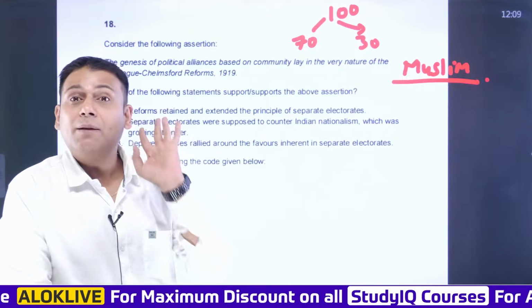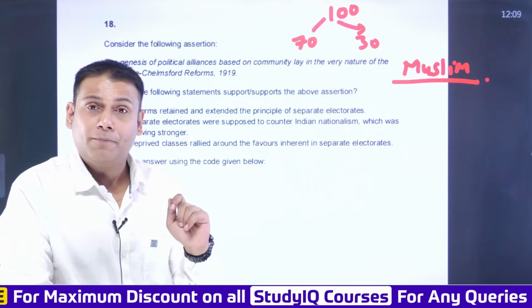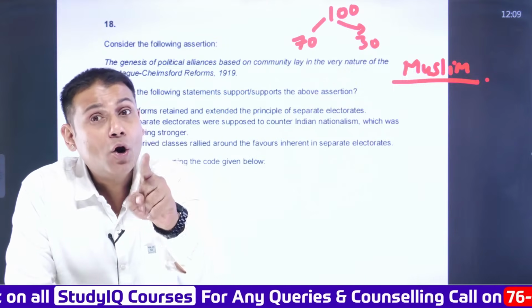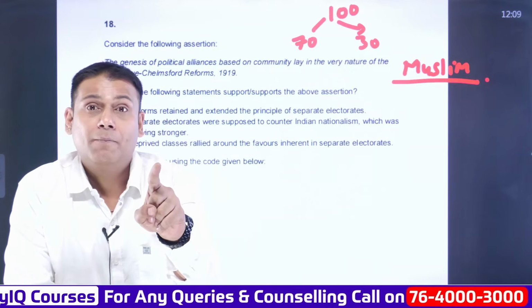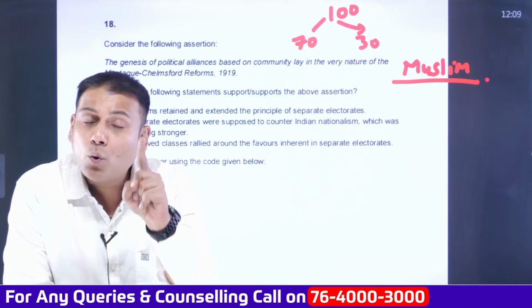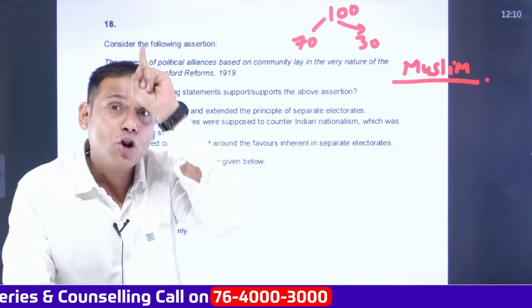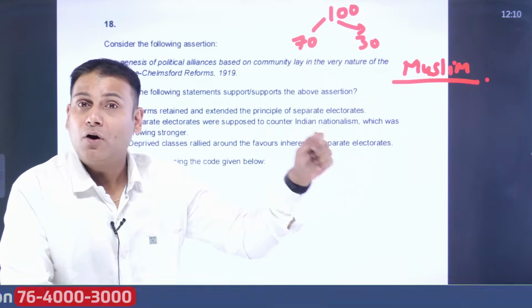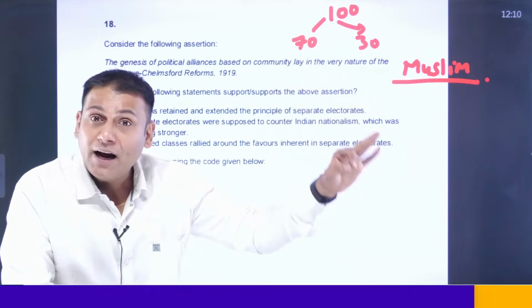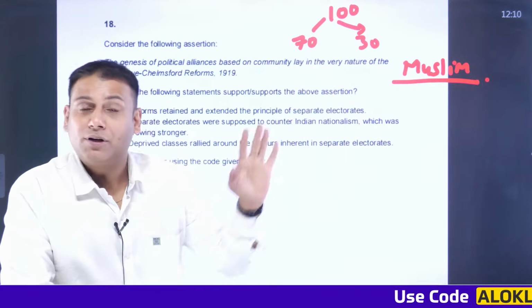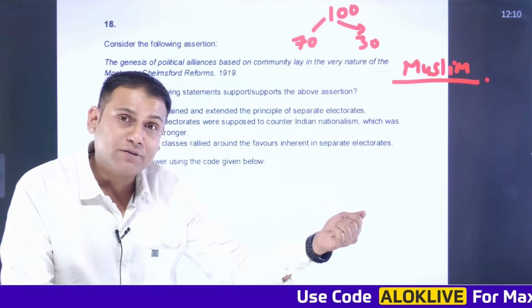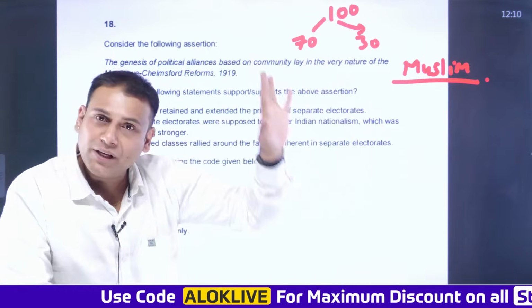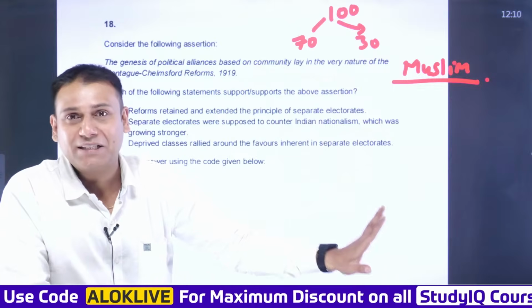Second important factor as a part of separate electorate: the voter will also belong to that particular community. The voters of the entire constituency will not vote in separate electorate. For example, if a constituency has been reserved for the Muslim section, the candidate would be a Muslim and the voters would be Muslim. But as a part of reservation of seats, the candidate will be a Muslim, but the voters of the entire constituency can vote. That is reservation of seats.